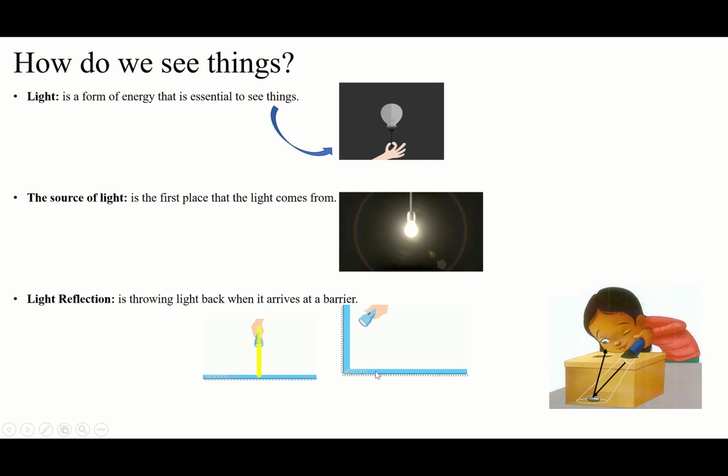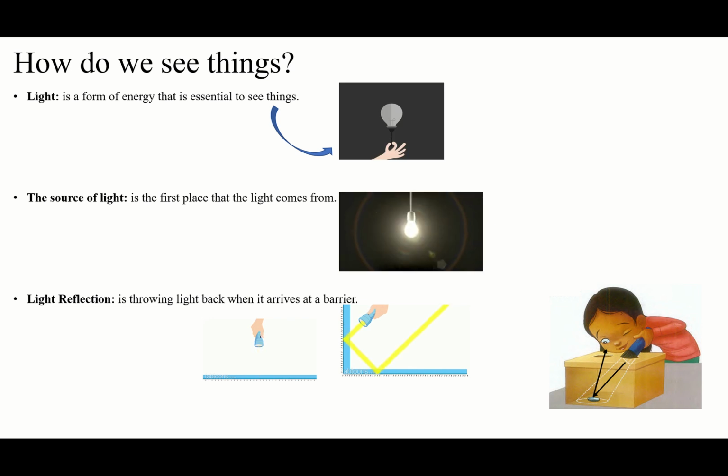Why? Because light comes from here, it means it took the image of this place. When the light comes from the coin to my eyes, it took the image of the coin to my eyes. It's going to give me information about this barrier, the image of this barrier that it comes from. If the light comes from a door, we will see a door. Why? Because the light will give us information about the door.